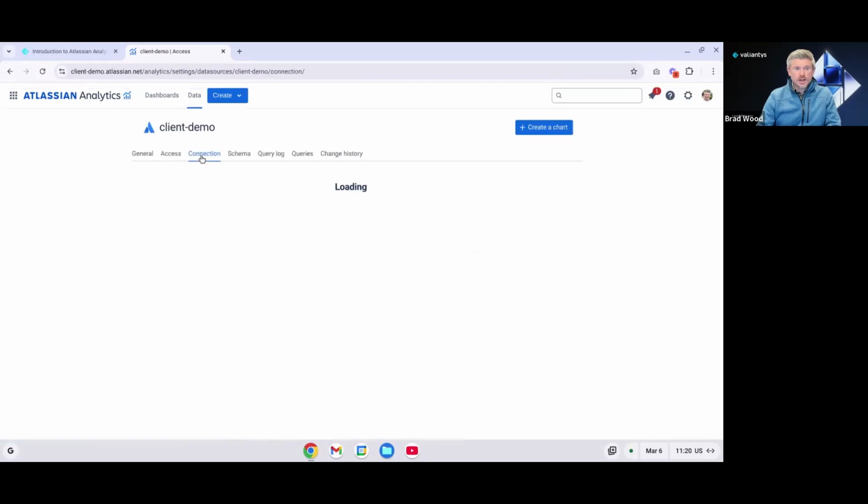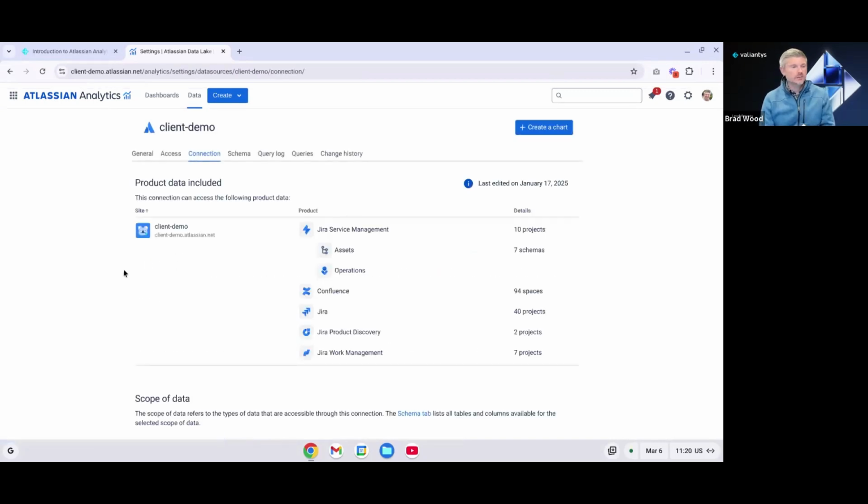If we go to connection, this is where we can view the products that are included in our data connection. So in this case, we're connecting to several different products. We see Jira Service Management, and that's broken down even further into assets and operations. We see Confluence, Jira, JPD, and Jira Work Management. And then we see some details here of what's actually being pulled into our data connection.